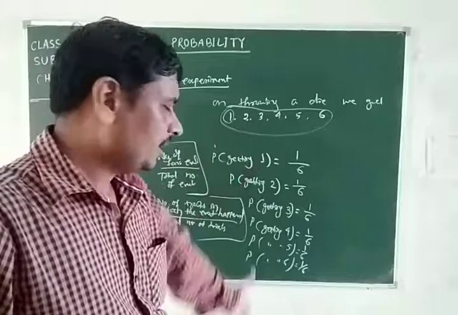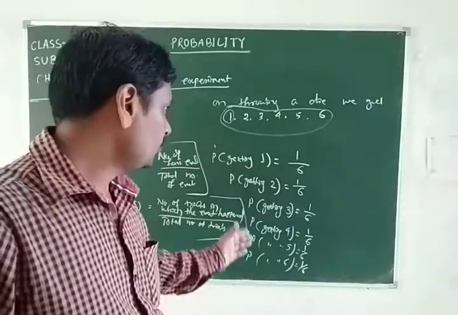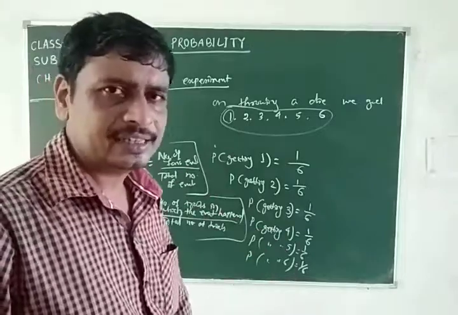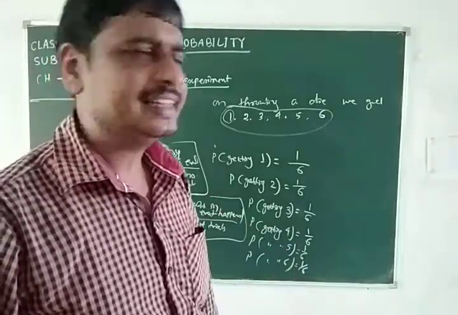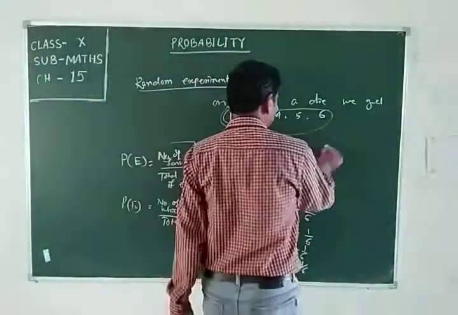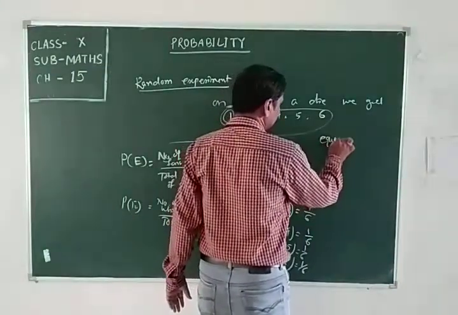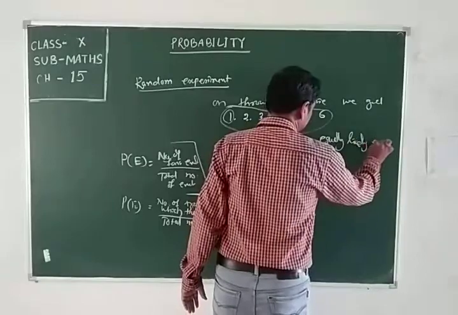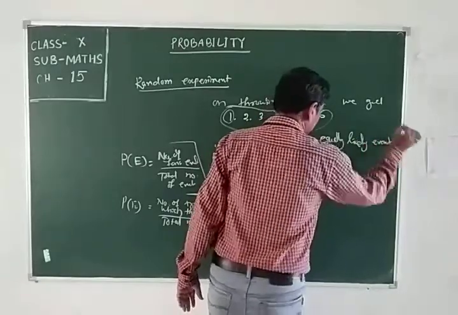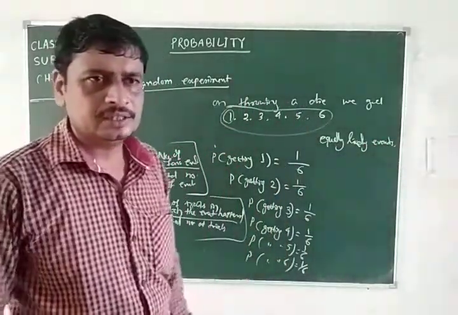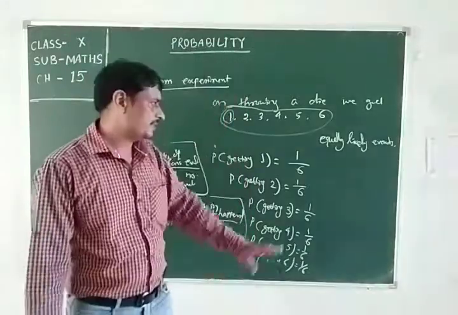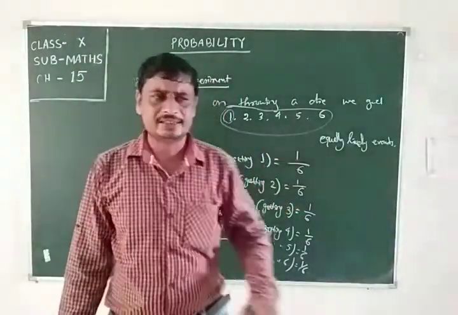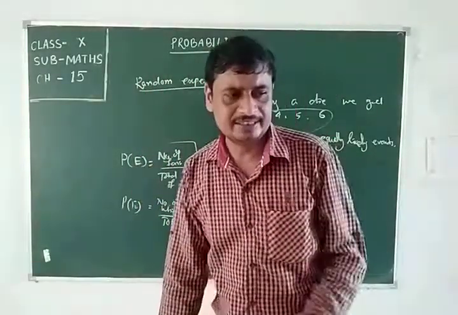Since the value of probability for each of the events is equal, such events are called equally likely events. If the probabilities of all the events are equal, such events are called equally likely events.